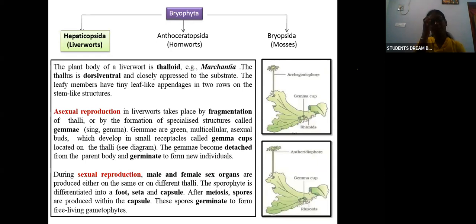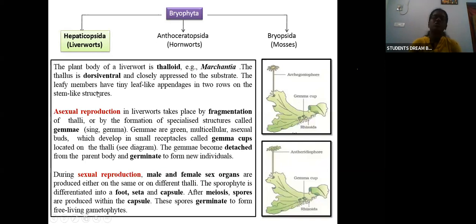Now we will see the different classifications of bryophytes. There are three types here: liverworts, hornworts, and mosses. Liverworts are otherwise known as Hepaticopsida, mosses are known as Bryopsida, and hornworts are known as Anthoceratopsida. So these are the three important bryophytes. In this class, we'll discuss liverworts and mosses.